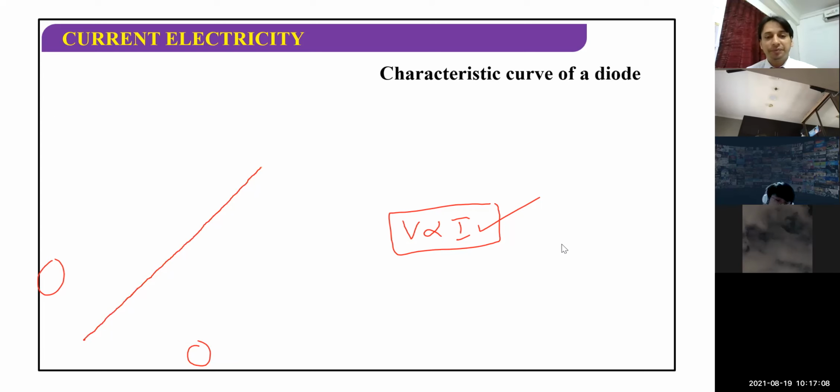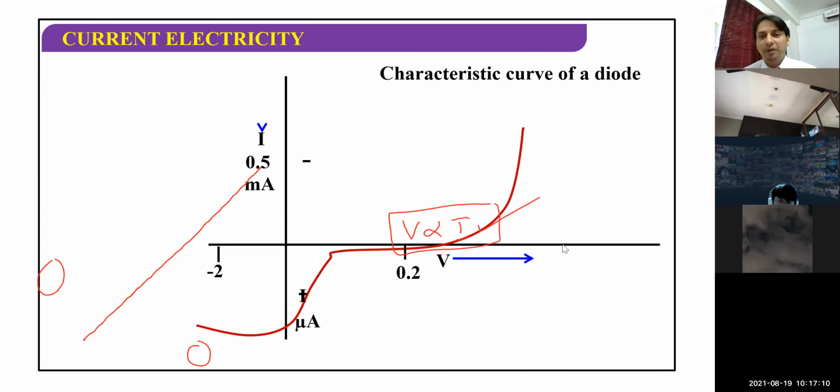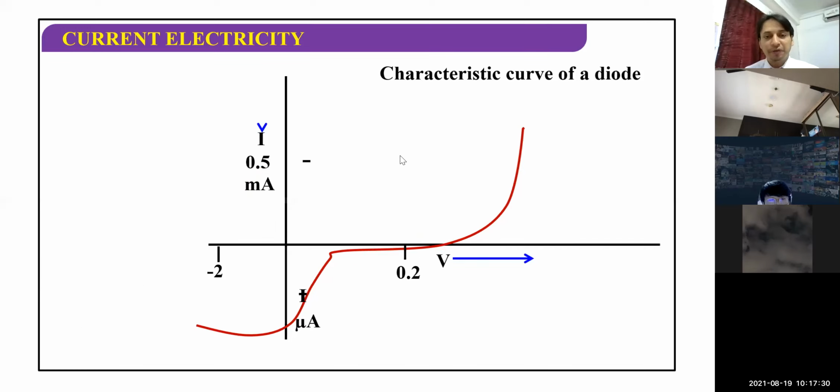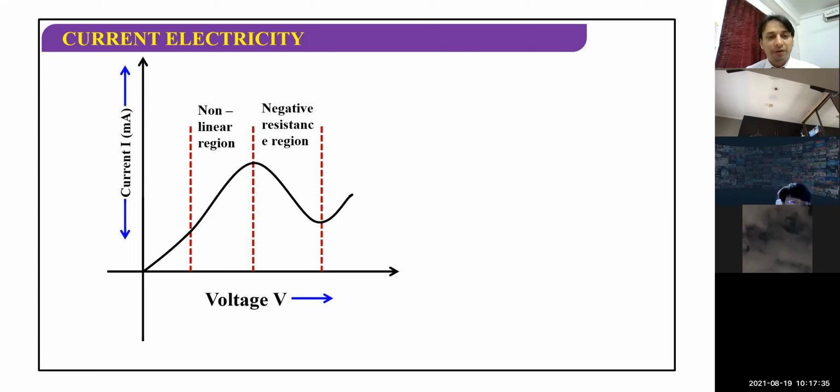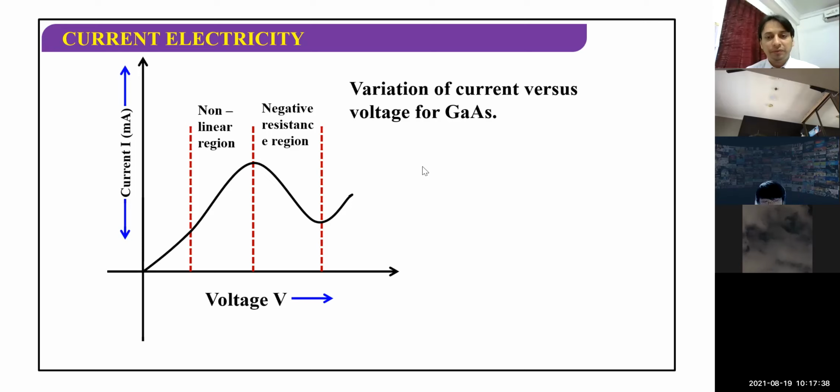The next is the diode, children, and how the curve comes in the case of a diode. It's not a straight line. In the case of a diode and semiconductor, it's not a straight line, but like a curve. The working of a diode or semiconductor is a little bit different from conductors, which we will discuss later on. These are related to the different kinds of semiconductors. The graph is again not a straight line.